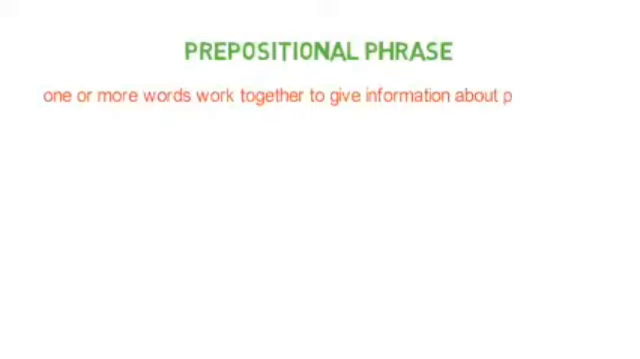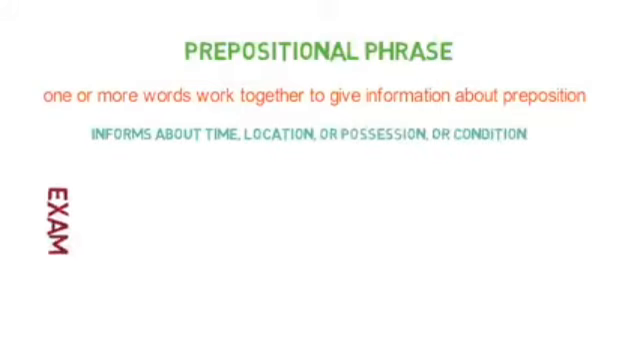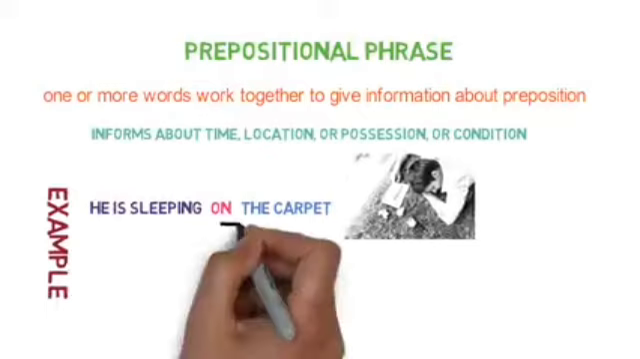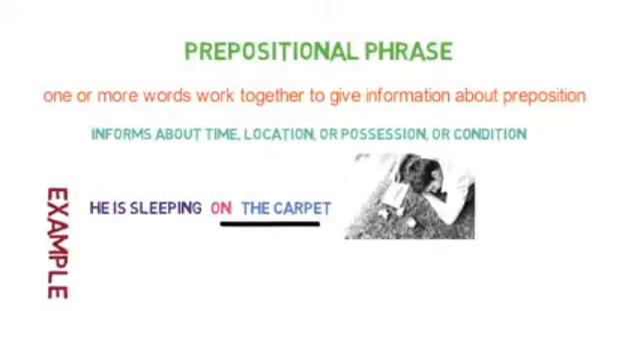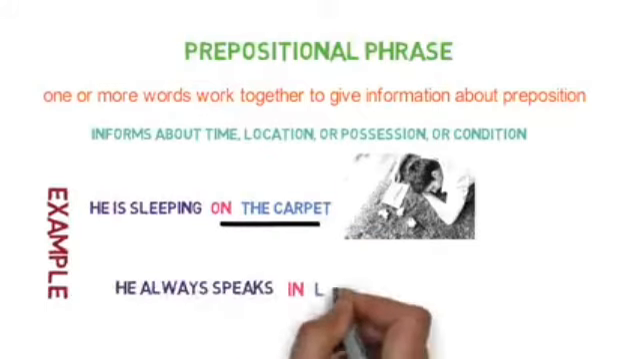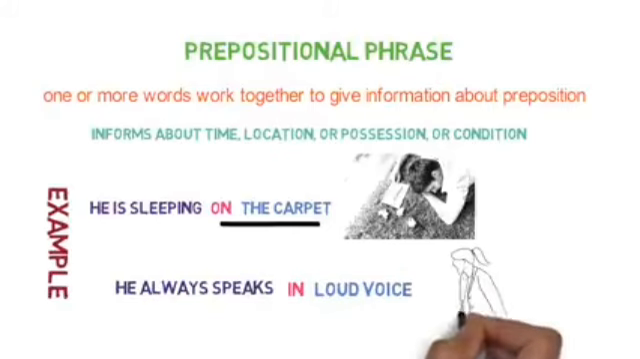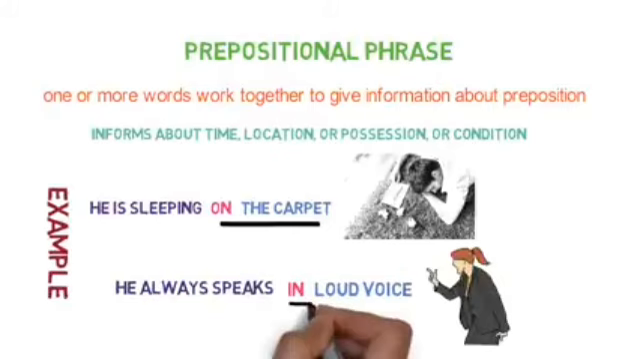Now, last but not the least, the prepositional phrase. One or more words work together to give information about a preposition, and it informs about time, location, position or condition. Example: he is sleeping on the carpet. Here you are getting the location. So on the carpet is a prepositional phrase. He always speaks in a loud voice. In a loud voice is a prepositional phrase. So we have come to know about the prepositional phrase also.